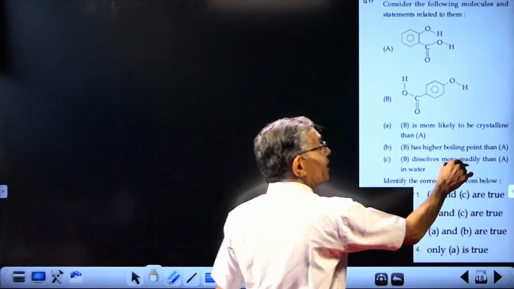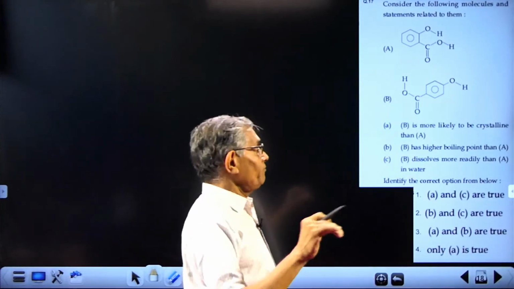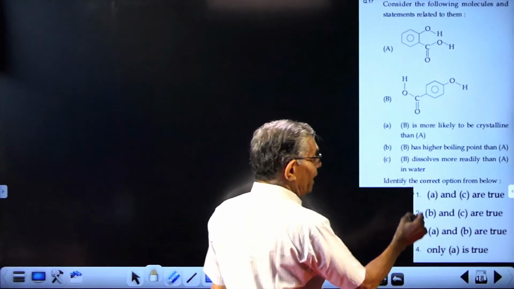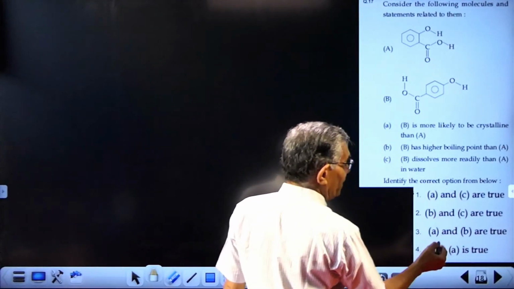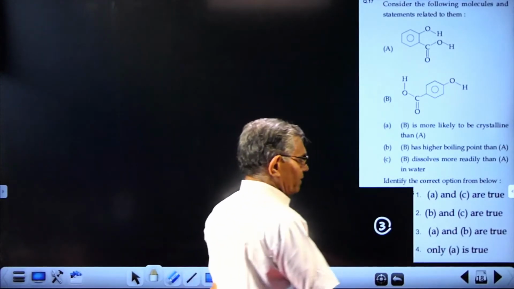B dissolves more readily is wrong, because the higher the polymeric nature, the lower the solubility. That way C is wrong. So the correct answer will be A and B only. A and B mean answer 3. Not a difficult question. Next one,